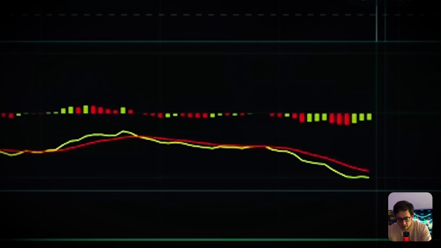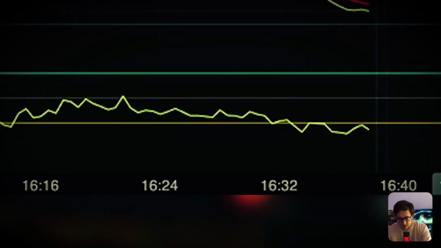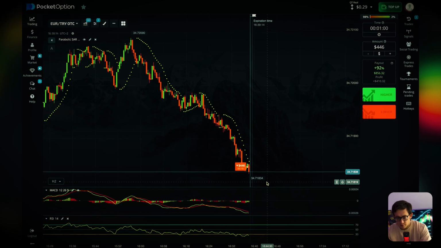And RCI too shows us a very clear signal for downward direction. And if we watch the parabolic SAR indicator, we can see that this direction will be very strong and falling down, guys. And so it is very good and objective.